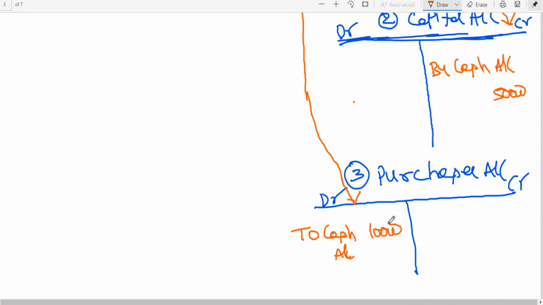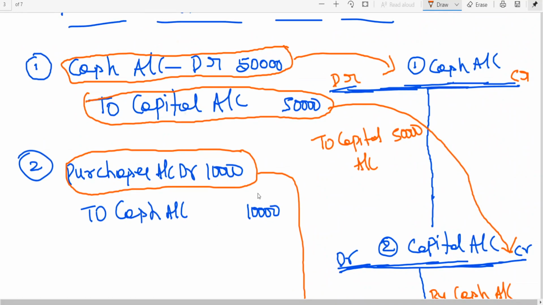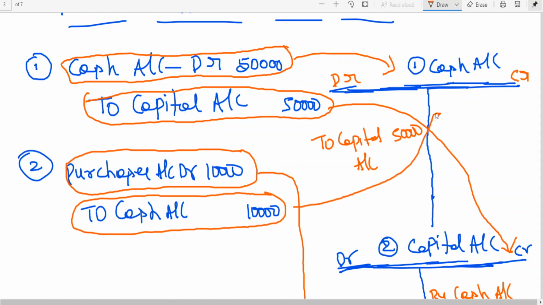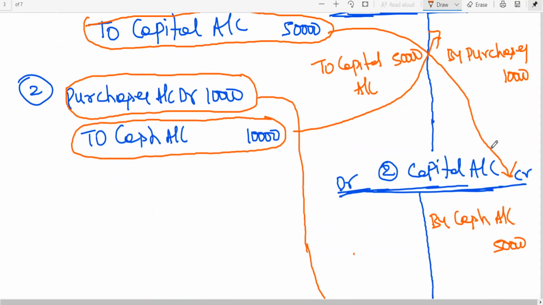10,000. Now, second account is the cash account. Cash account has been credited. This cash account will go to which side? Credit side. Cash account has been credited, will go to credit side. How? You'll be writing the opposite account. By purchases, 10,000. Okay, let me give one more example.